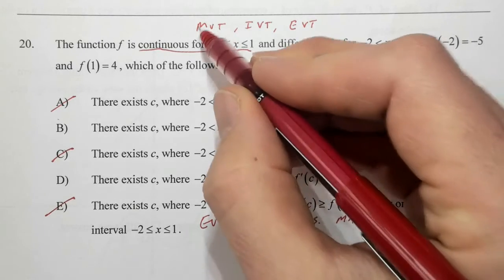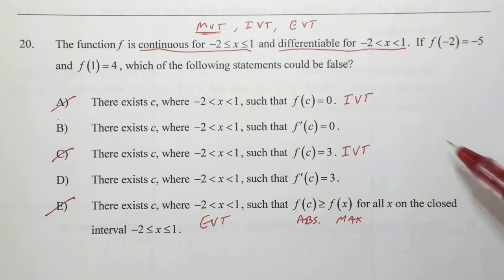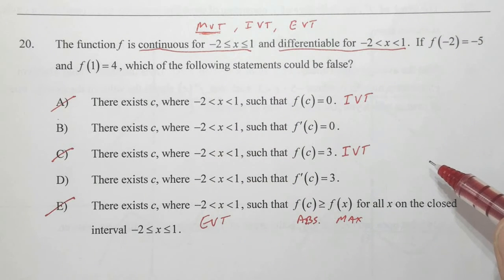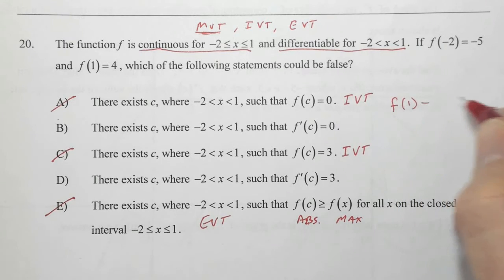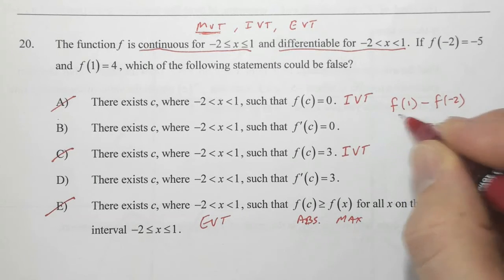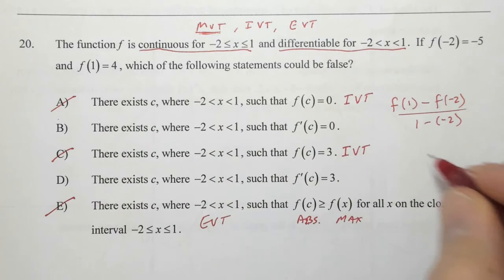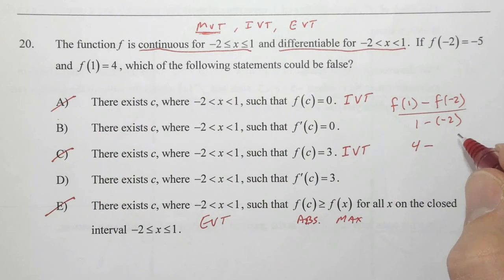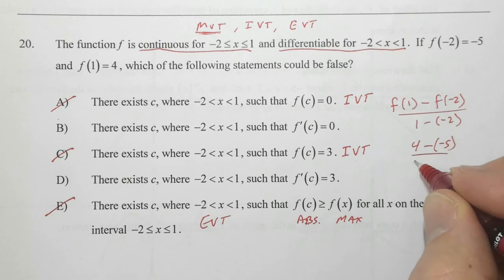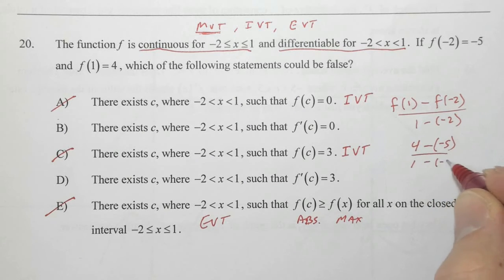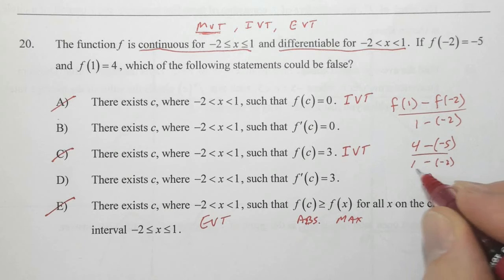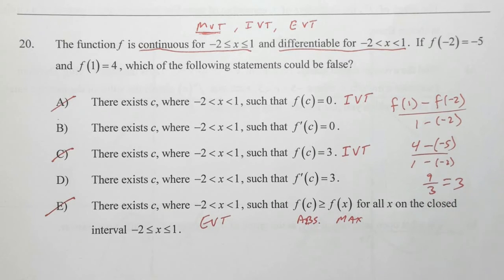Well, our mean value theorem, that's our remaining theorem right there, says that the average rate of change will be equal to the derivative at some point. So guess what we need to find? Exactly, the average rate of change. We need to find f of 1 minus f of -2 over 1 minus -2. F of 1 we see is 4, so we have 4 minus f of -2 is -5. So we have 4 minus -5 over 1 minus -2. 4 minus -5 is 9. 1 minus -2 is 3. So that simplifies to 3.